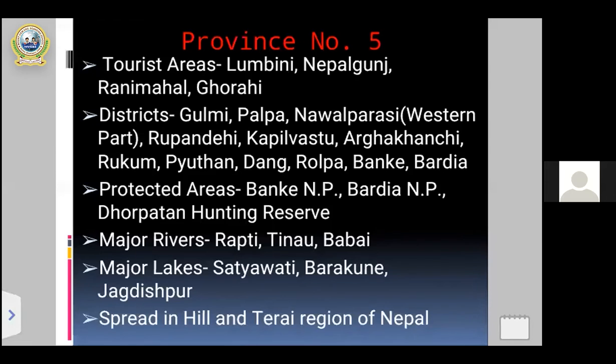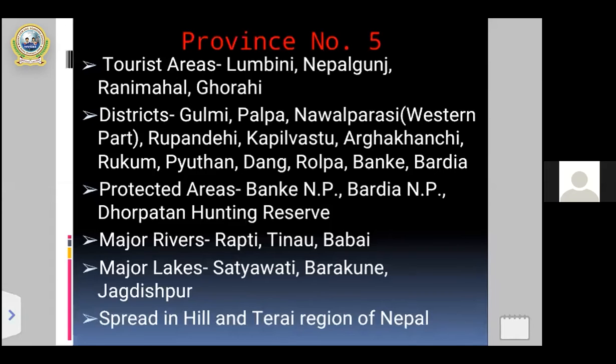My dear students, in the previous class, I told you that according to the new constitution, there are already 77 districts in Nepal. So Nawalparasi and Rukum are divided into two parts, Nawalparasi eastern and western, and Rukum also eastern and western.